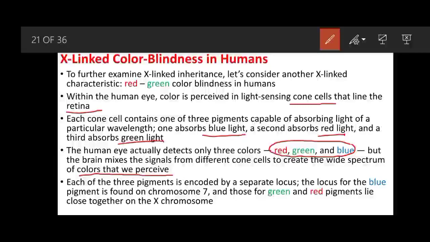perceive. So each of the three pigments is encoded by a separate locus, and the locus for the blue pigment is found on chromosome number 7, and the genes coding for the green and red pigment are located on the X chromosome, and they are linked, they are very near, so mostly they are inherited together. So therefore mostly red and green color blindness is seen, and color blindness with blue cones is very rare.